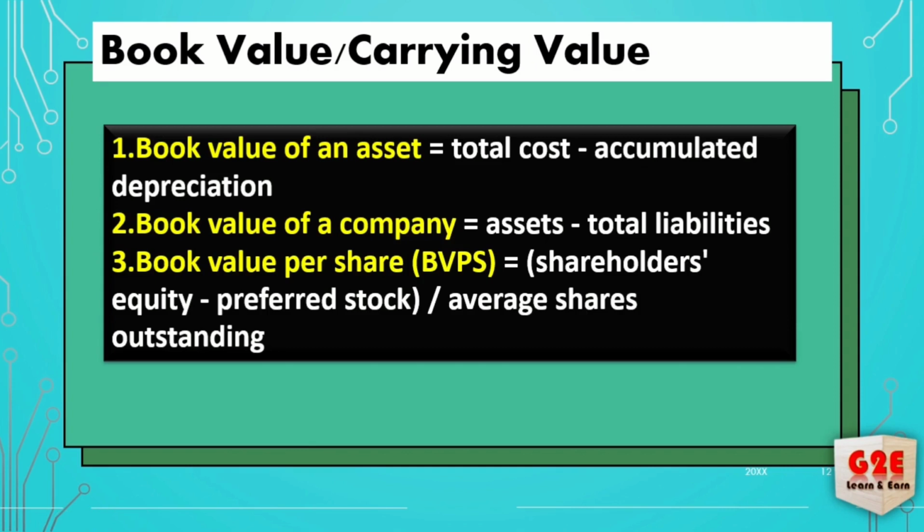And book value per share, how you can calculate: shareholders' equity minus preferred stock. Preferred stock or preference stock, both are the same. What's the difference between equity share and preference share? That and all we can look at in another video.